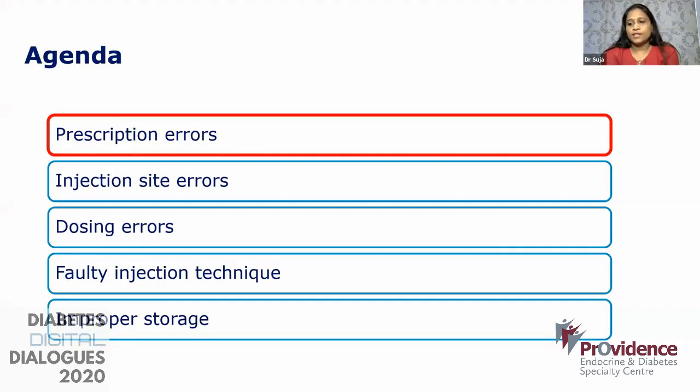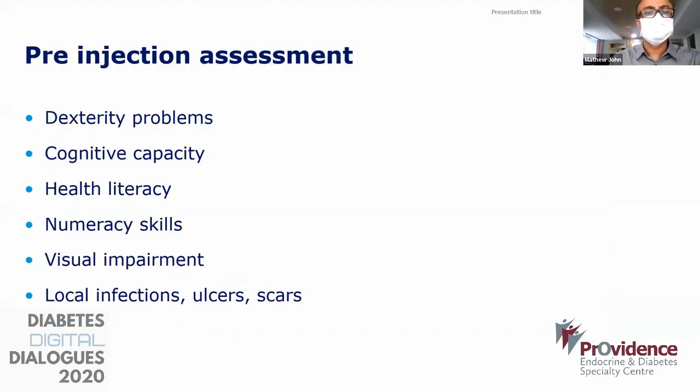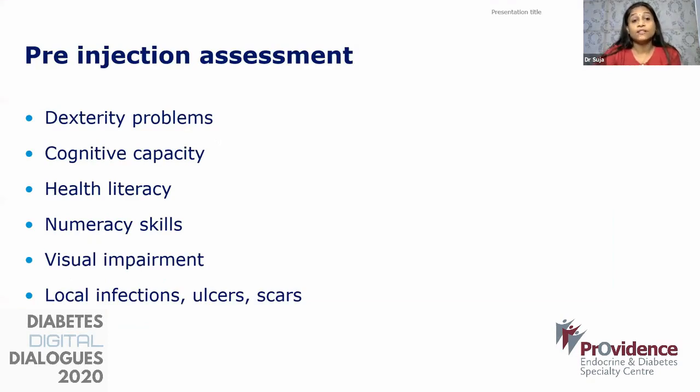Insulin is a high alert medication, in both inpatient and outpatient settings, and it can cause significant harm when administered in error. So when you are prescribing insulin, first of all you should do a pre-injection assessment: whether this patient has the dexterity skills to administer insulin, whether the patient has the cognitive capacity to understand this, and the general health literacy of the patient.